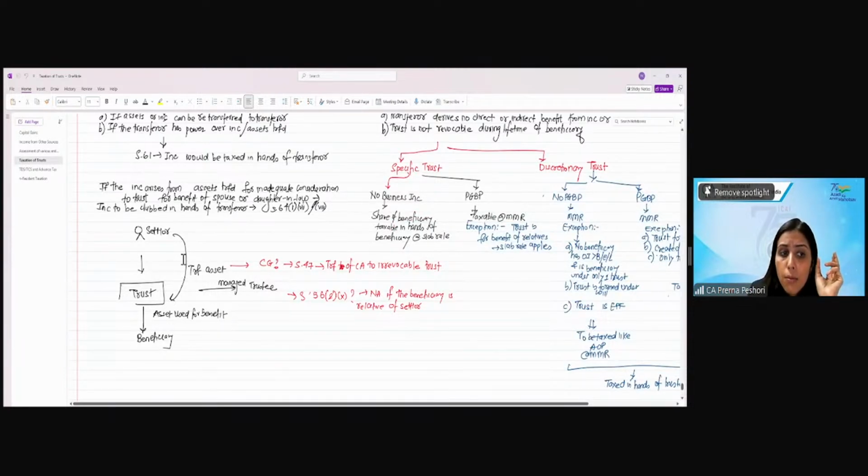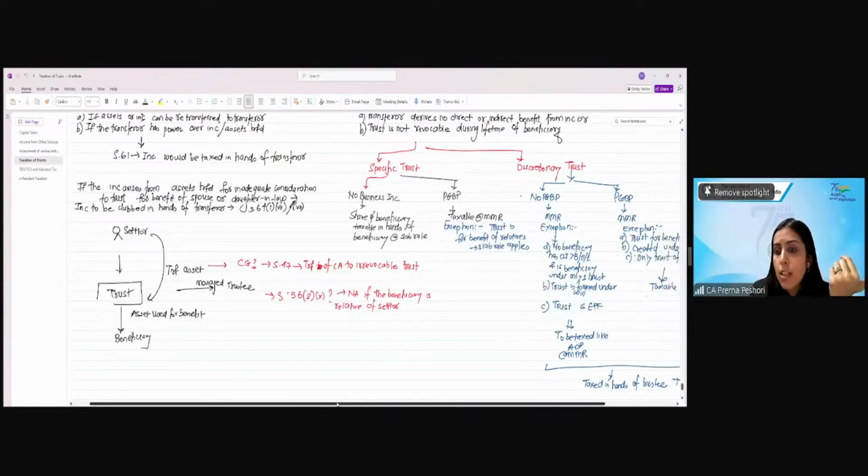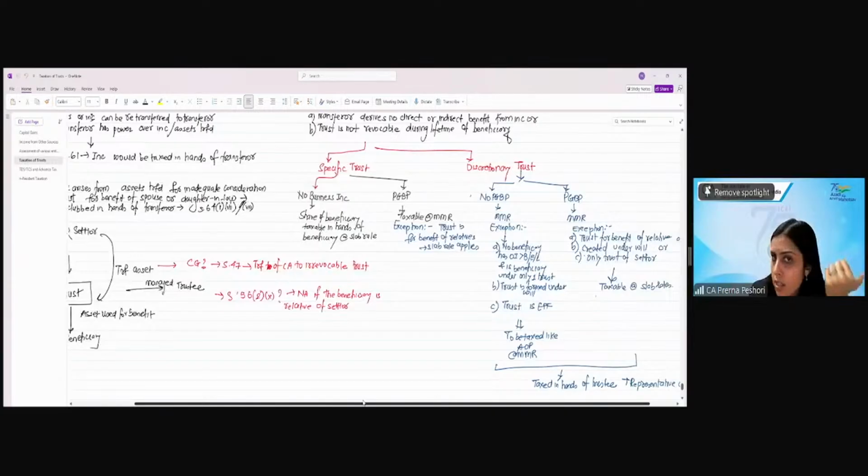So when the settlor puts the asset into the trust, section 47 says this is not considered as transfer. But this is only in the case of an irrevocable trust. In case of a revocable trust, the income will still be clubbed in the hands of the settlor. In the hands of the beneficiary, if the beneficiary is a relative, the income will not be taxed because the beneficiary is a relative, so 56(2)(x) doesn't apply.